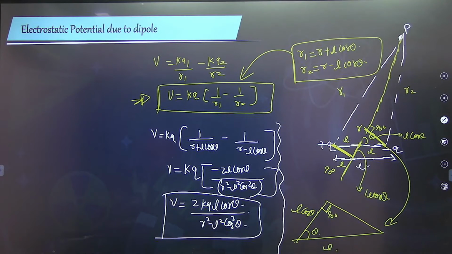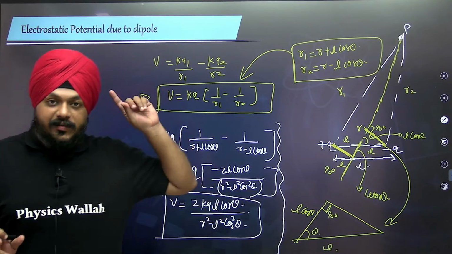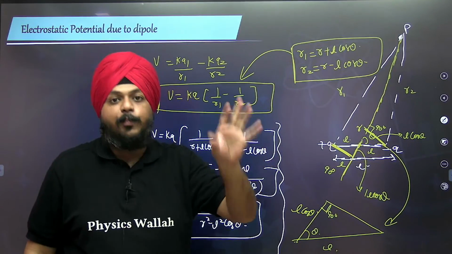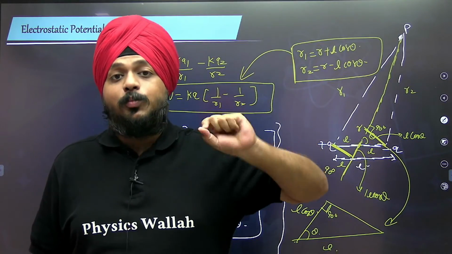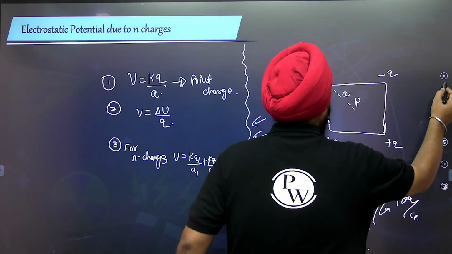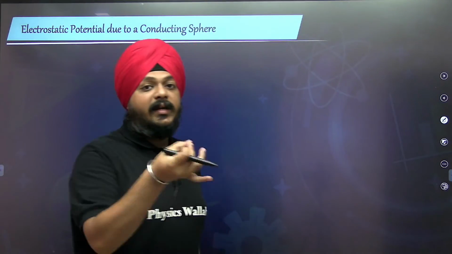Okay, electrostatic potential. First we saw it for the single charge, then for n number of charges, and then we saw it for the dipole. Now it's time to move on to the electrostatic potential for continuous bodies like a conducting sphere.